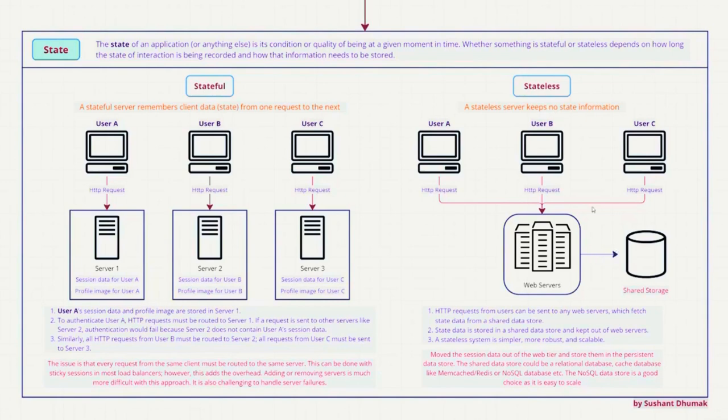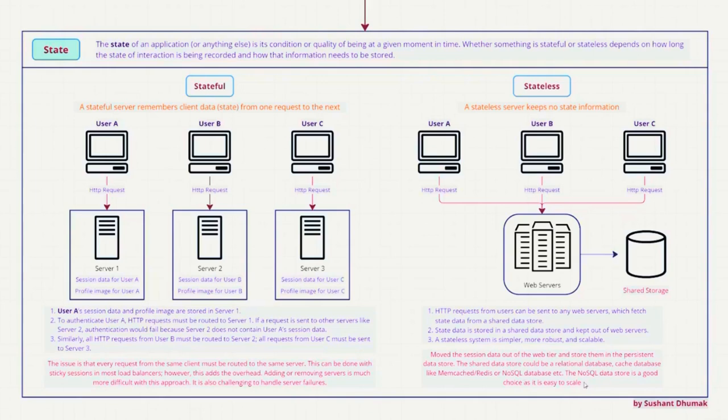Mostly people are looking for a stateless kind of architecture, so that it will be, as I mentioned, easier. But there are cases where we have to use a stateful architecture as well. And here, as I already mentioned, the database can be a SQL database, like a relational database, SQL Server or MySQL, or we can use a cache database like Memcache or Redis, or a NoSQL database.